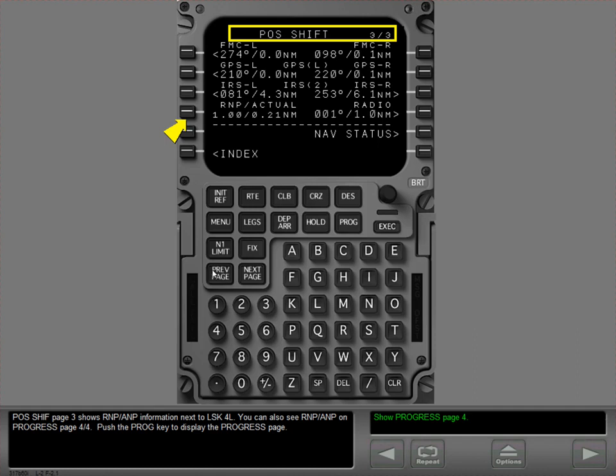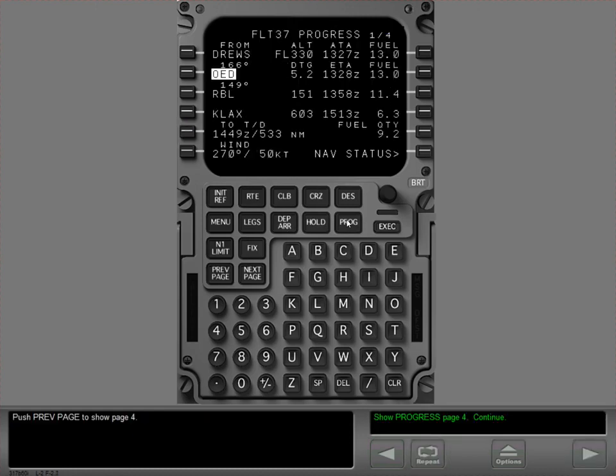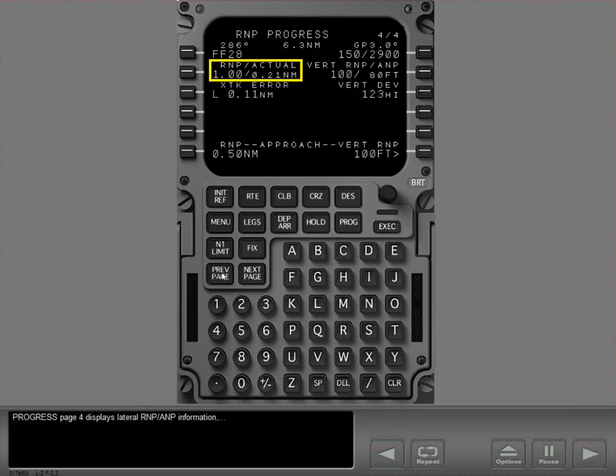You can also see RNP ANP on progress page 4 of 4. Push the PROG key to display the progress page. Push previous page to show page 4. Progress page 4 displays lateral RNP ANP information and vertical RNP ANP.